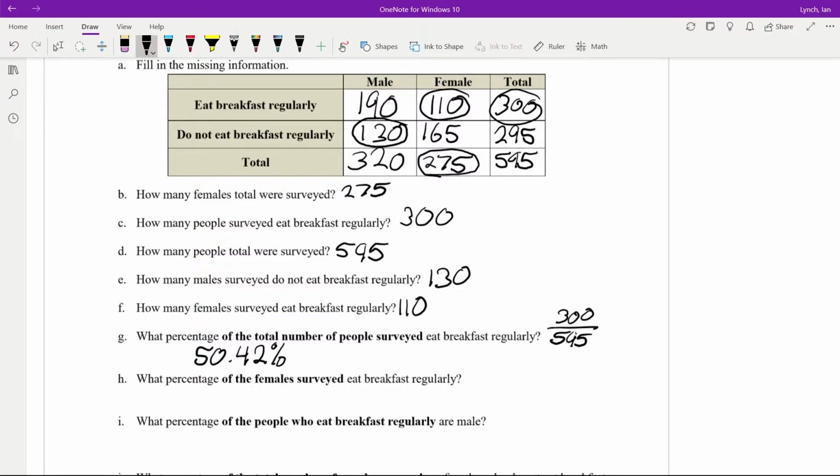What percentage of females surveyed eat breakfast regularly? Well, females eat breakfast regularly, that's 110. So we go 110 divided by 595. Ooh, wrong. I made a mistake there. Of the 275 females, how many eat breakfast regularly? 110. And out of the females, that is 40%.